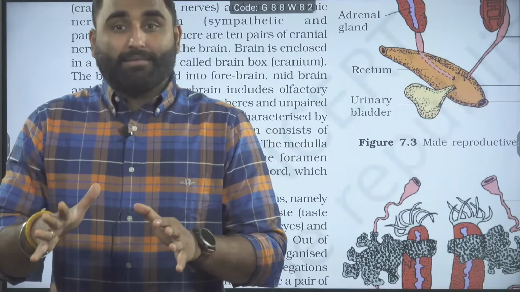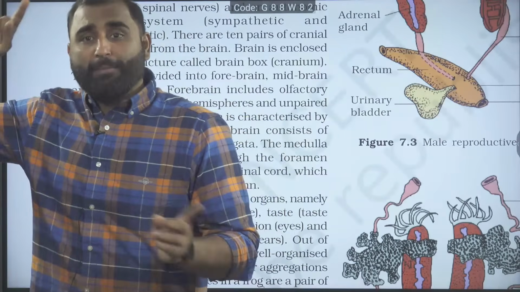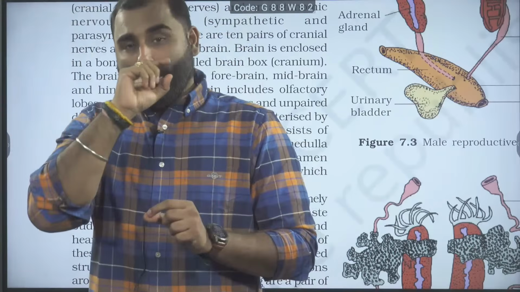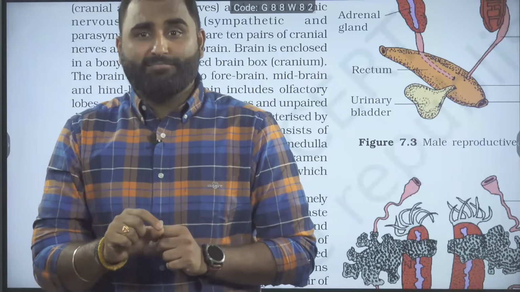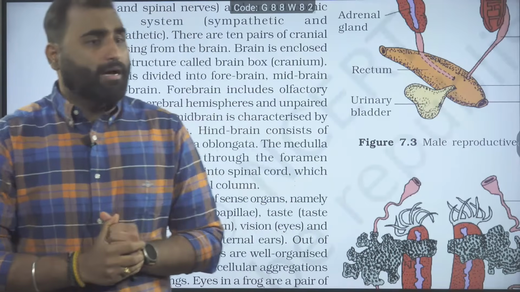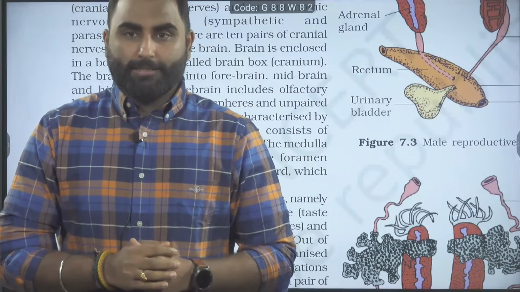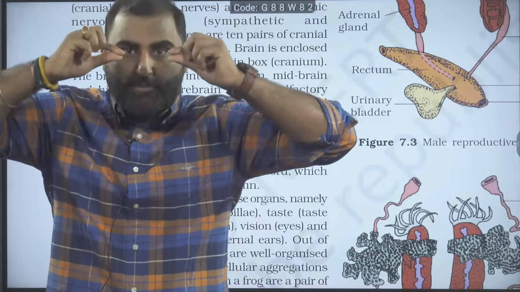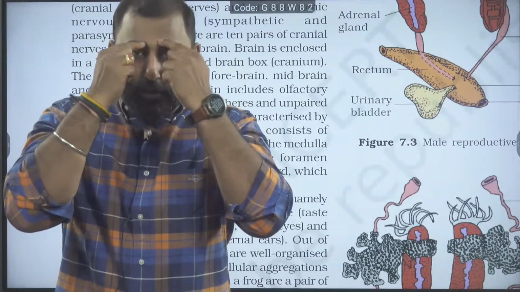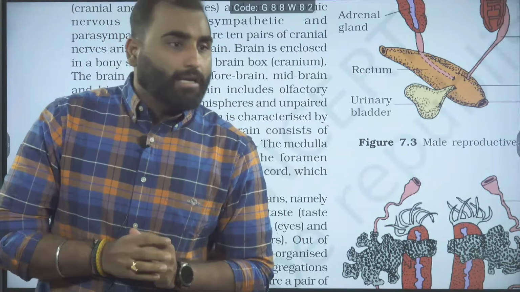Olfactory lobes are in fact associated with the limbic system also. So if you go and study the summary part of the nervous coordination chapter, you can read in the paragraph that they have mentioned the limbic system and olfaction function. Olfaction is the sense of smell, and that is associated with the olfactory lobes. Just below the cerebrum, the olfactory lobes are present. So you have the two big cerebral hemispheres, and just below them are the olfactory lobes. From olfactory lobes, the olfactory nerves come into your nose, which are responsible for the sense of smell. Are we clear?